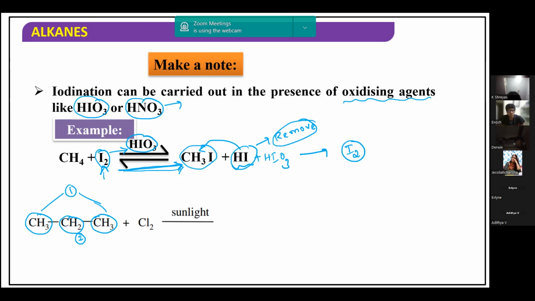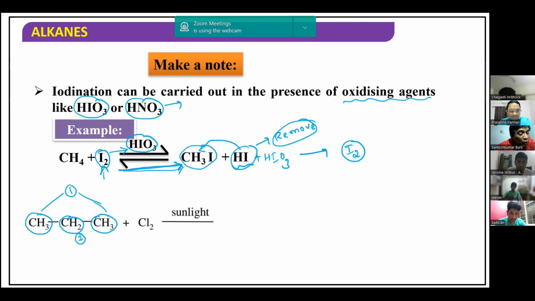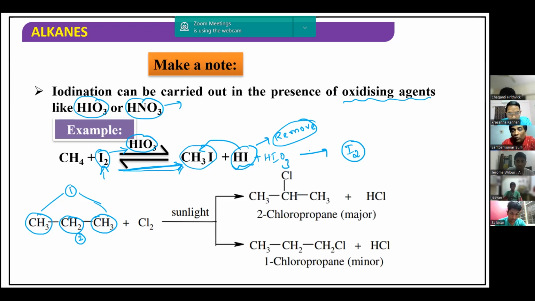The major product will be 2-chloropropane, because, as I just explained, during the formation of 2-chloropropane you get the secondary free radical as an intermediate, and the secondary free radical is more stable than the primary free radical. Therefore, the major product is 2-chloropropane rather than 1-chloropropane, which is a minor product. Both products you are going to get, no doubt in that, but the major product would be 2-chloropropane compared to 1-chloropropane. Any doubt in this?